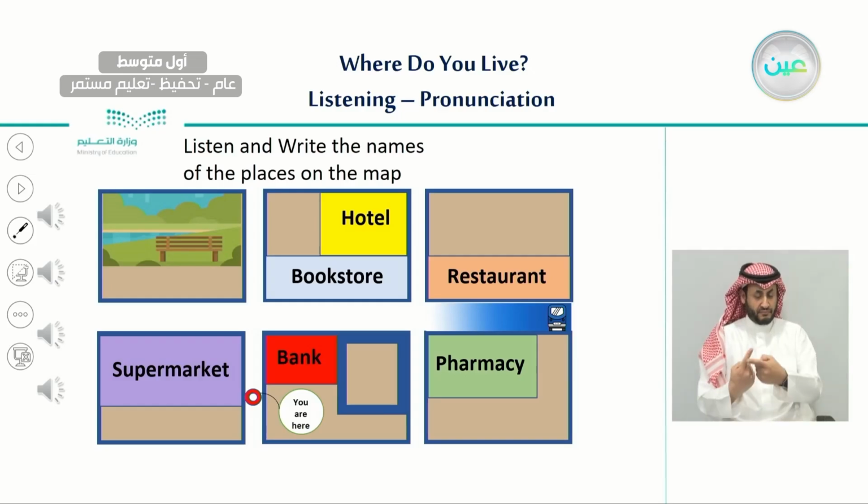1. Excuse me, where's the English school? Go straight. Turn left. It's across from the supermarket. 2. Is there an internet cafe near here? Yes, there is. Go straight. It's on the corner on your right. It's next to the bookstore. 3.